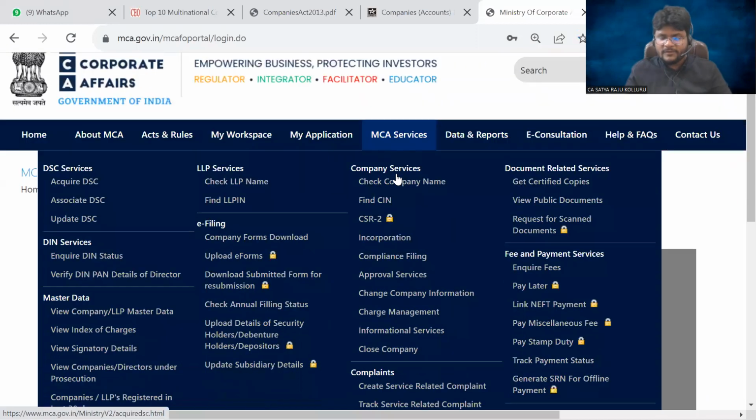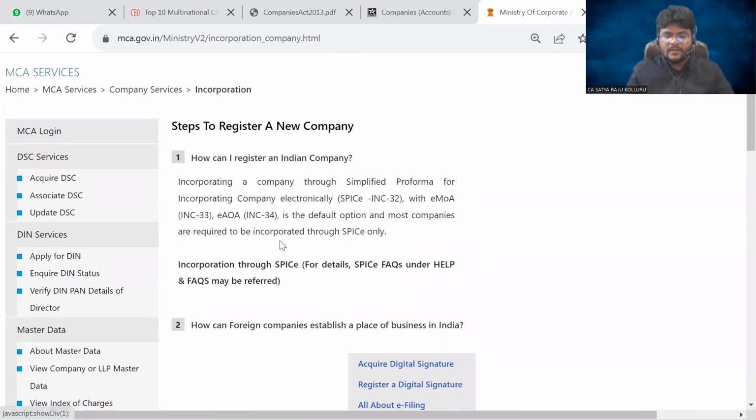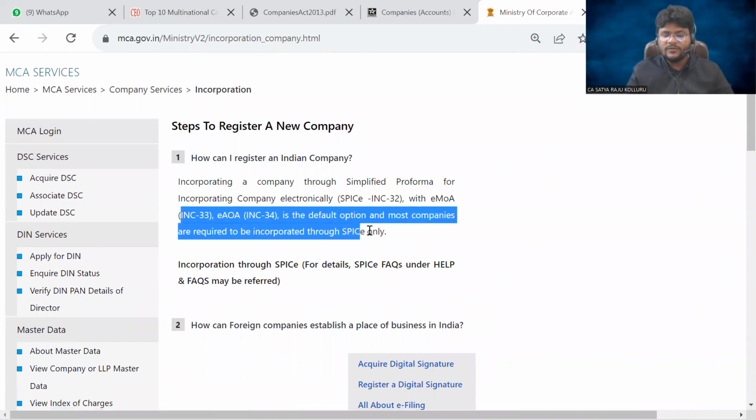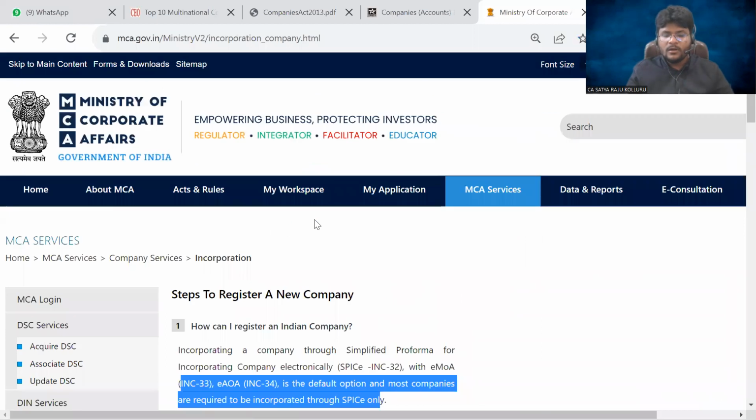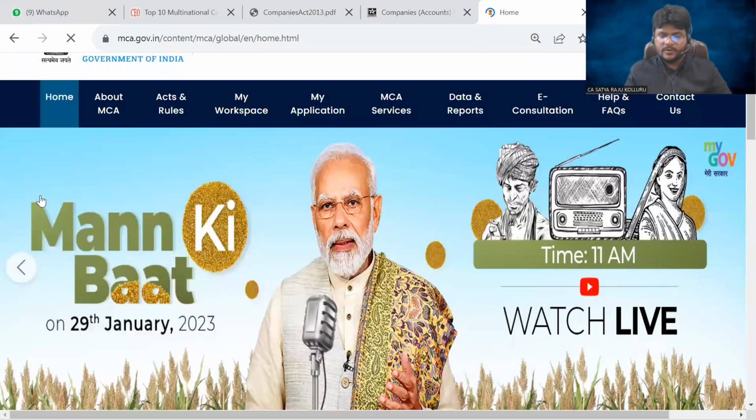If you check the MCA services, there is one tab, incorporation: how I can register an Indian company, the complete procedure itself is given. There are some forms, and through such forms I need to upload in my login. I have a login ID actually.